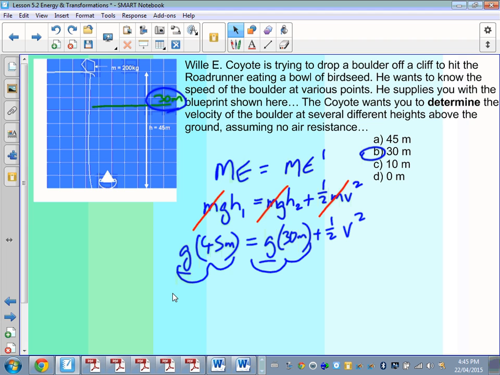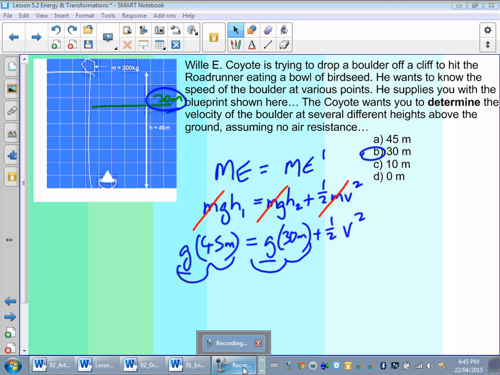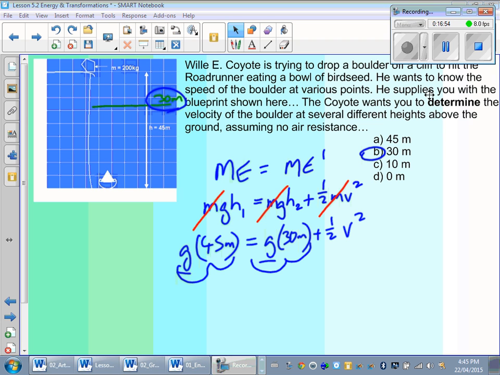And know that you can do that anywhere along the way, assuming that this is an isolated system, and remembering that it's just energy transferred from one form to another, and that you can calculate the velocity at various points. We will continue this lesson in class tomorrow.